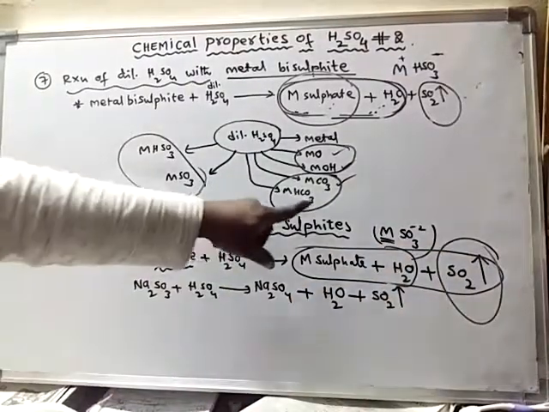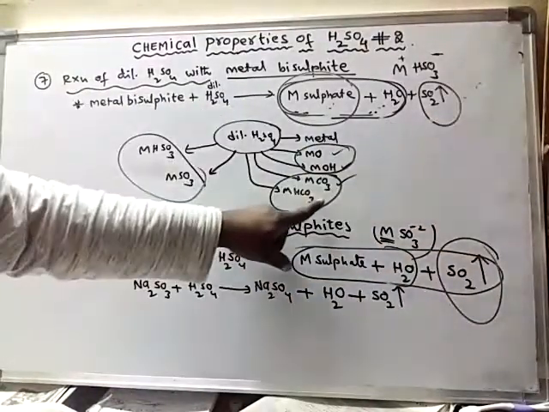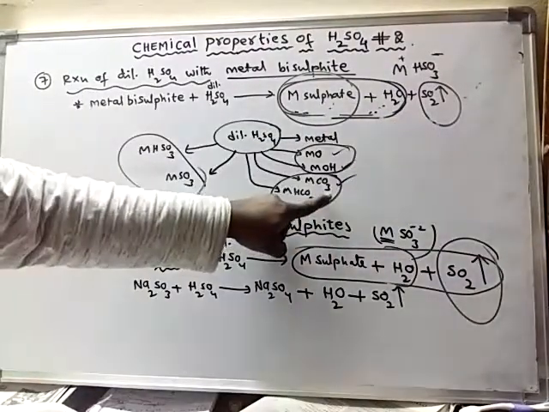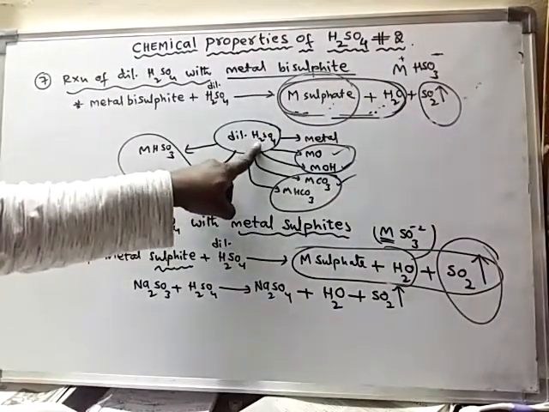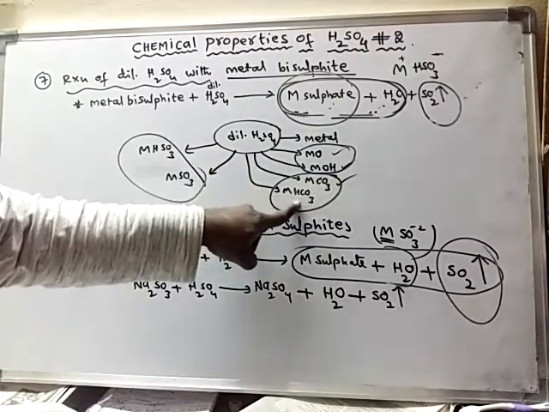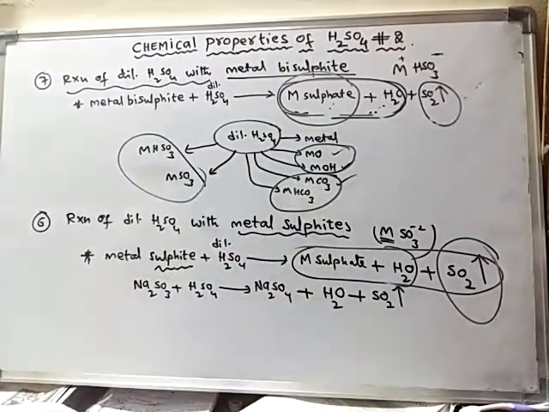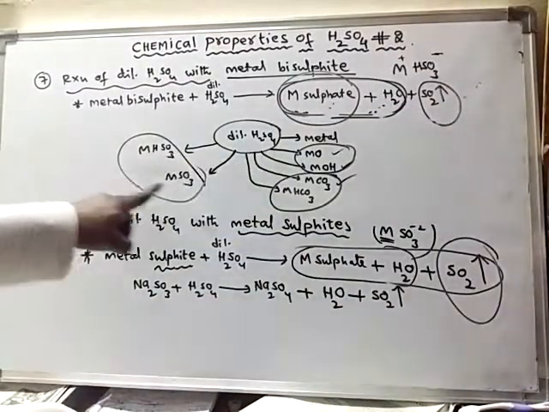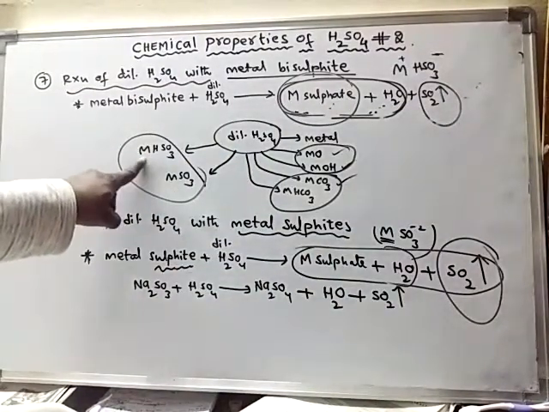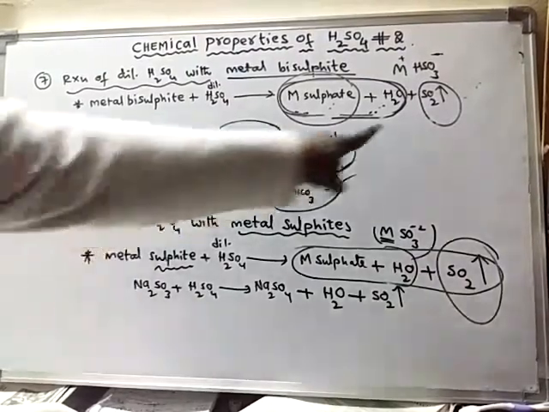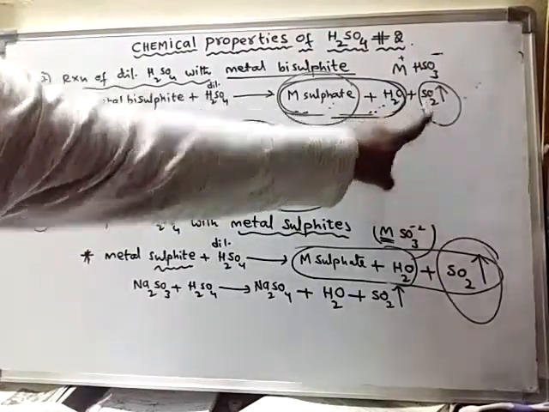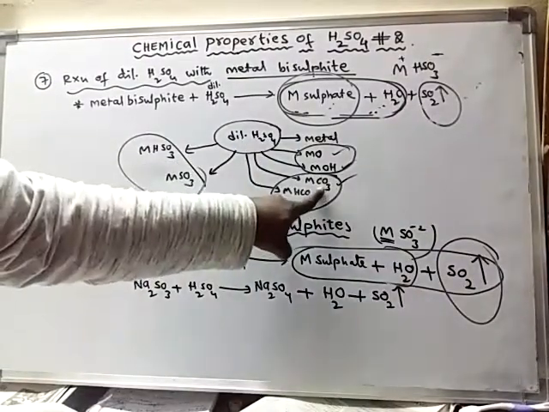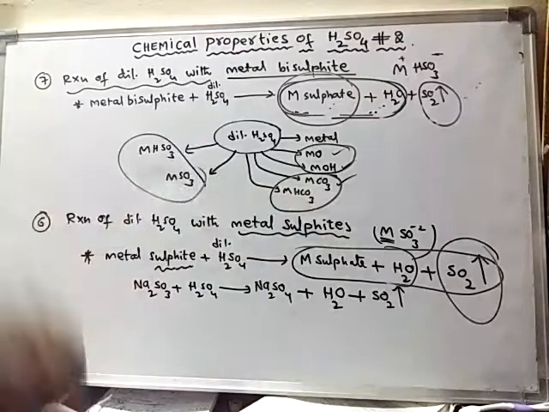So carbon dioxide is formed additionally along with these two, when dilute sulfuric acid reacts with either this one or this one. And additionally sulfur dioxide is formed when dilute sulfuric acid reacts with either this one or this one. So if it is carbon dioxide, then the acid reacts with either carbonate or bicarbonate, like that.